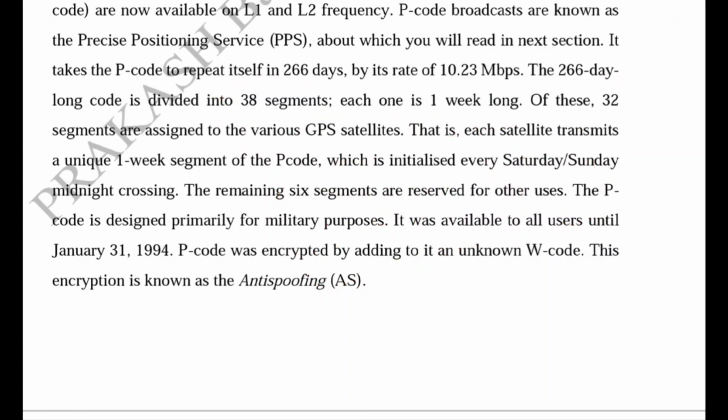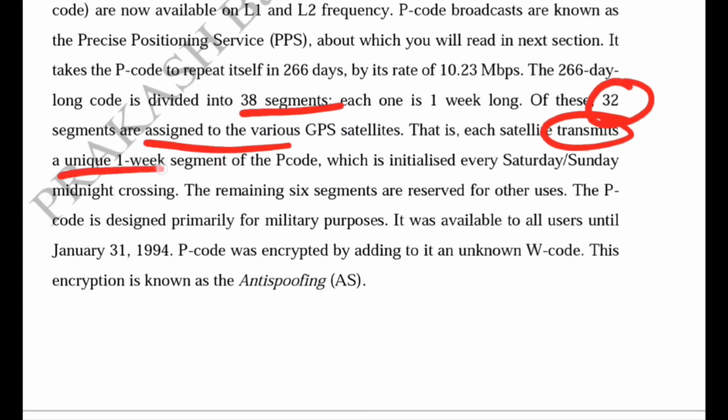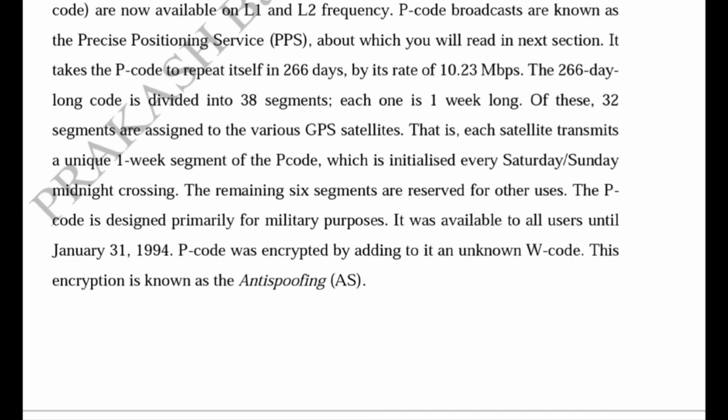Of the 38 segments, 32 segments are assigned to the various GPS satellites. That is, each satellite transmits a unique 1-week segment of the P code, because one segment is 1 week long, and these are initialized at the Saturday-Sunday midnight crossing.